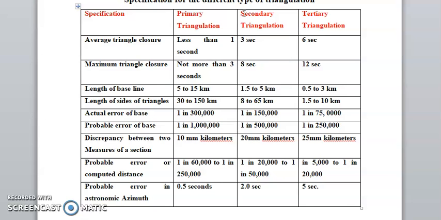Probable angle error in azimuth, astronomic azimuth: 0.5 second in primary triangulation, 2 seconds in secondary triangulation, 5 seconds in tertiary triangulation. This is the classification of the different types of triangulation: primary, secondary and tertiary. Primary triangulation plays a major role, with large distances and good accuracy.